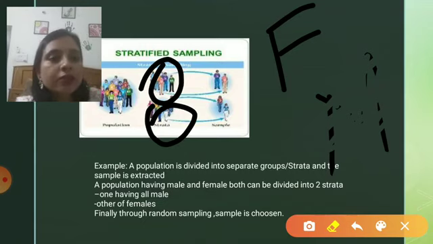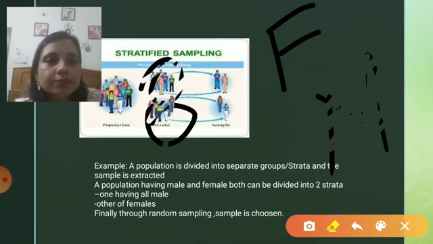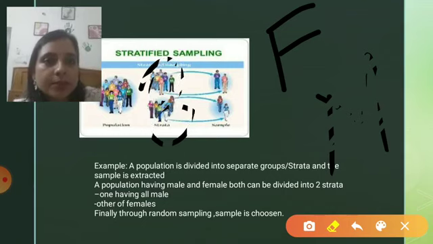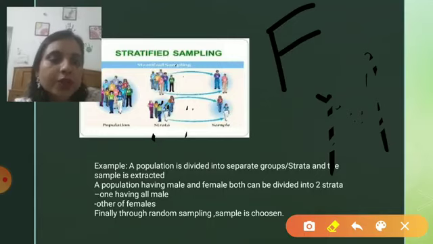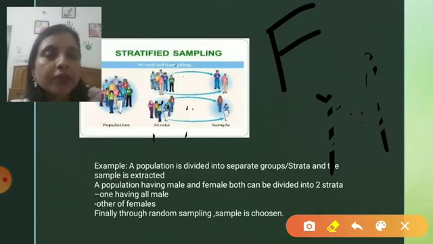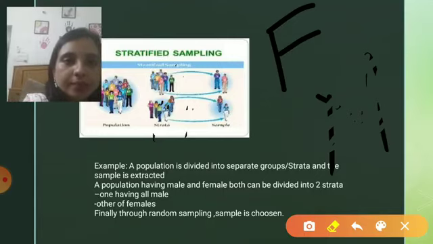Now, just a minute, this would be more clear to you. Now I hope it's clear. If we talk about the strata, the first step is to create strata depending upon the characteristics.